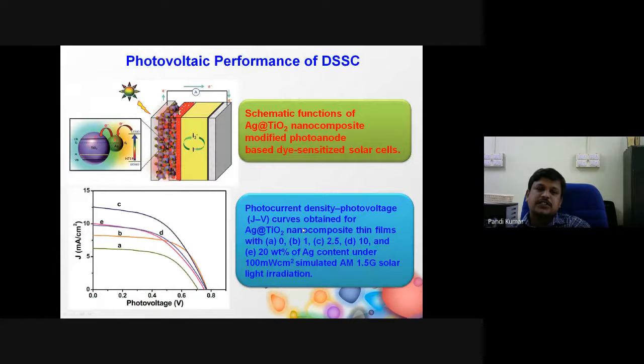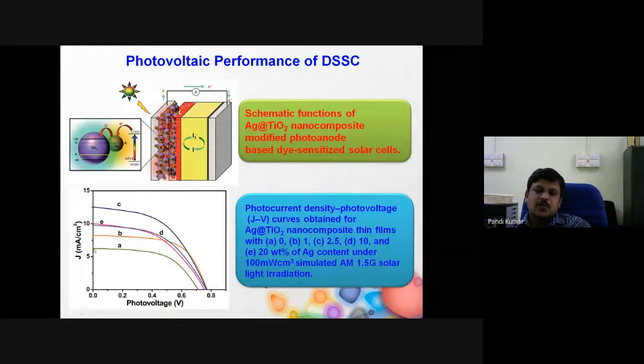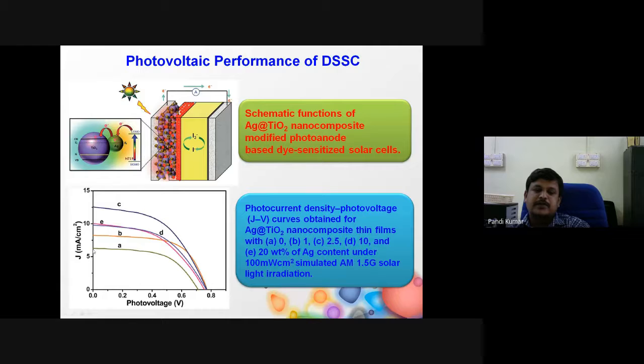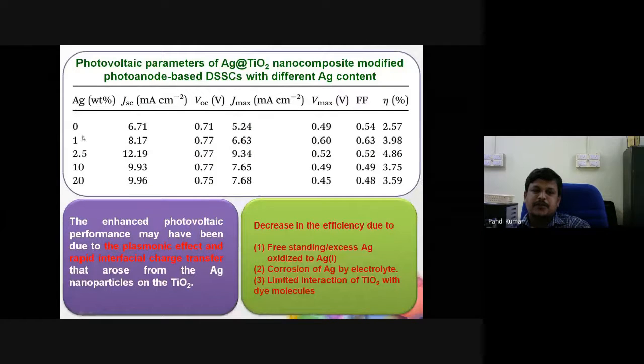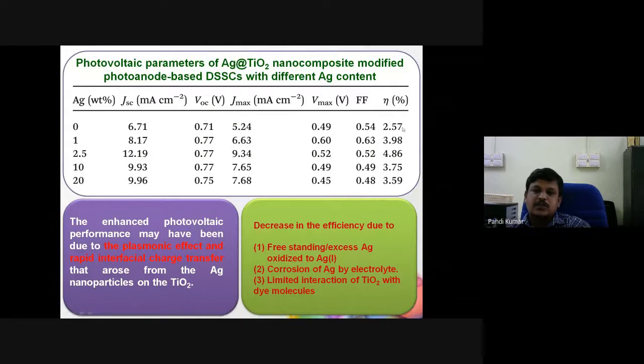Then we used this TiO2 silver in the dye-sensitized solar cell. While using bare TiO2, the photocurrent density is somewhat 6.5 milliampere per centimeter square. After adding the silver, the photocurrent density is significantly enhanced and reached the maximum. These are the photovoltaic parameters obtained from the previous IV curve. While using TiO2, we achieved 2.5% efficiency. At the optimized condition, with 2.5% of silver in the TiO2, it shows 4.86% solar energy conversion efficiency.